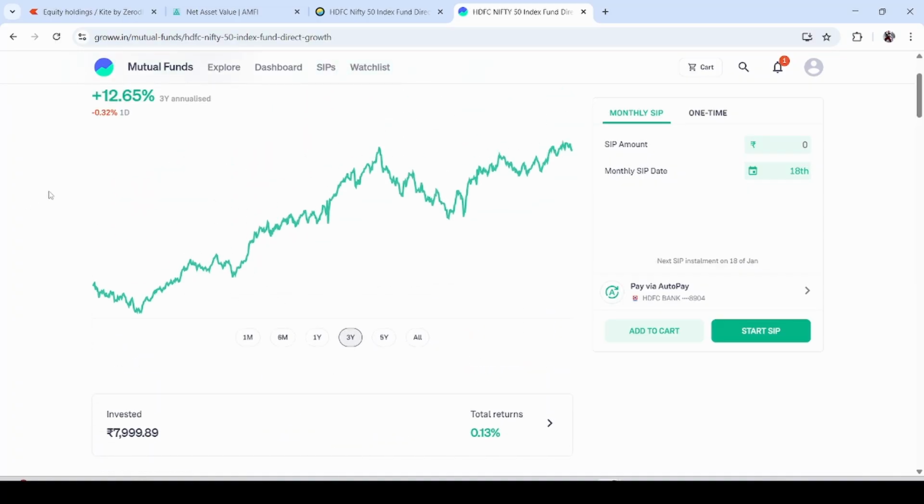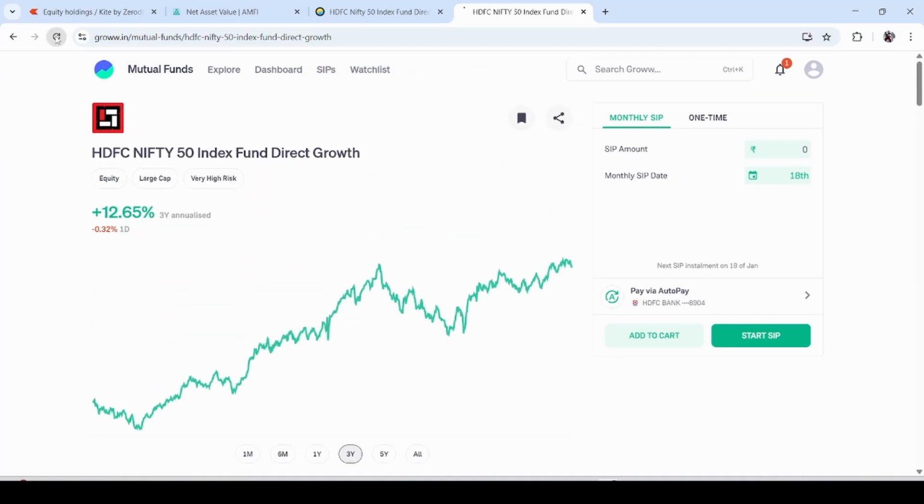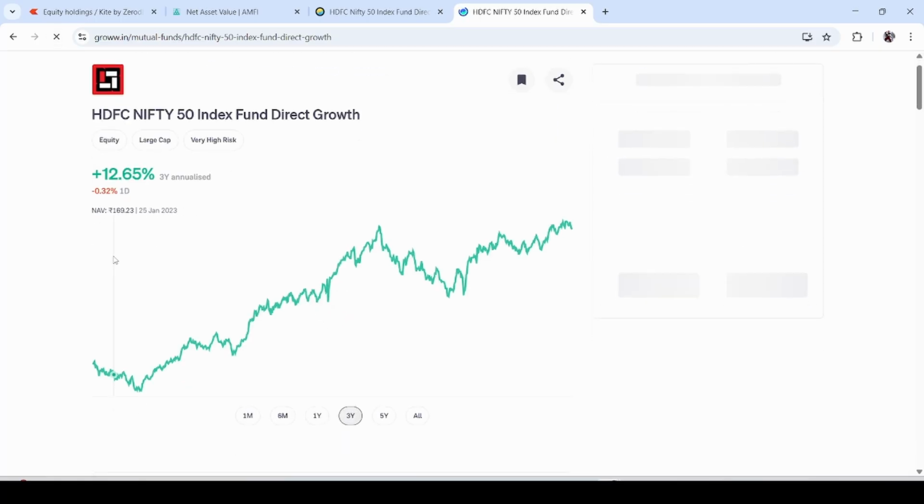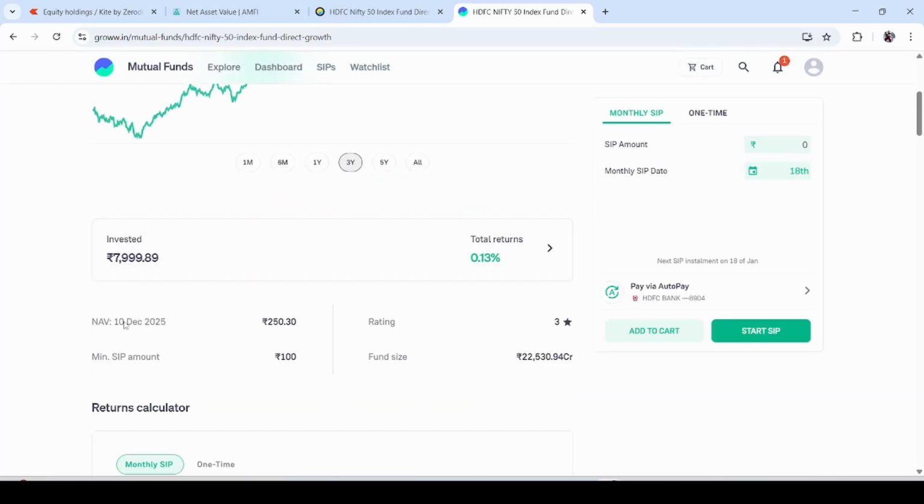Similarly, for the same fund Groww is also showing 10th of December, 250.30. But today is 11th of December, and it's not showing the value for the NAV, although it has crossed 9:30 p.m.